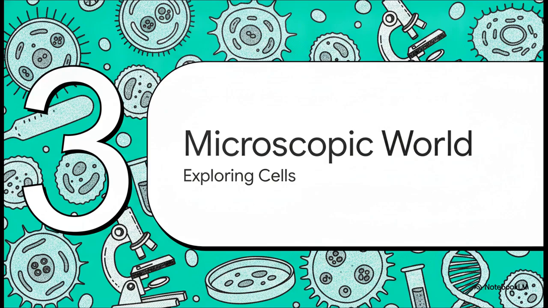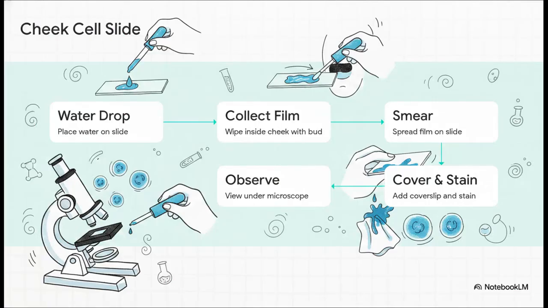Let's zoom in a bit for Section 3, exploring the microscopic world. I want you to visualize yourself sitting at a lab bench right now. We're going to prepare a human cheek cell slide. It's incredibly straightforward. First, you place a drop of water on a clean glass slide. Then, using a clean earbud, you gently wipe the inside of your cheek to collect a moist film. You smear that film right onto the water droplet on your slide. Next, you gently cover it with a cover slip and add a drop or two of a stain, something like methylene blue, to the edge of the slip.